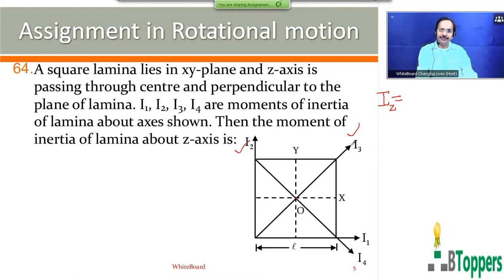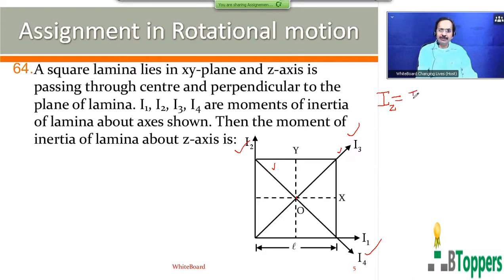You can observe that the two diagonals of the square are perpendicular to each other and they intersect at the center of the square. That means they intersect the z axis at the center of the square. So the moment of inertia about one of the diagonals is denoted by I3. The moment of inertia about the other diagonal is denoted by I4.